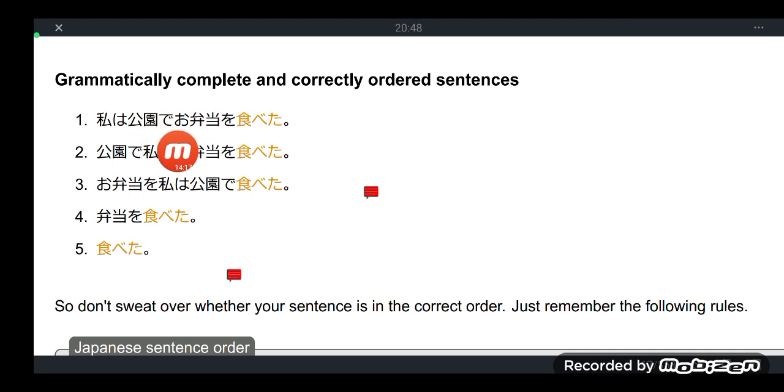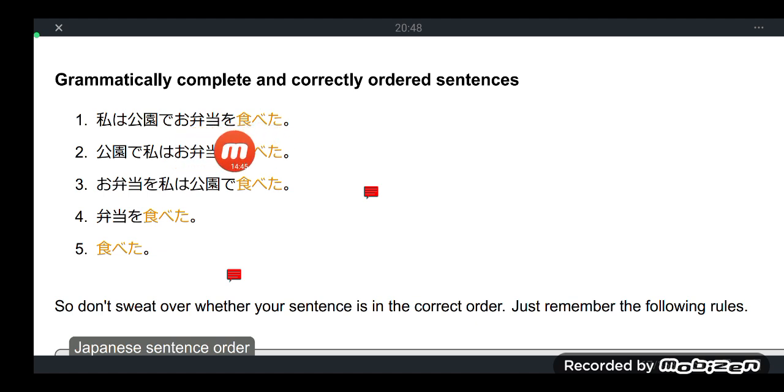Again, recall our lesson for the particle de. The particle de answers the question, in what manner was the action done, or in what kind of place was the action done? In what kind of place was the tabeta action done? Kouen, park. Watashi wa kouen de obento wo tabeta.